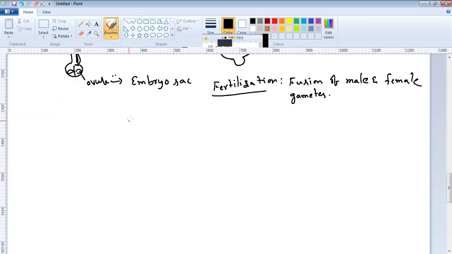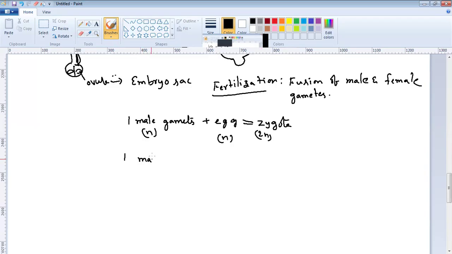Here two male gametes are there. One male gamete fuses with the egg. Both are haploid. As a result, a zygote is produced, which is diploid. The second male gamete fuses with the secondary nucleus.